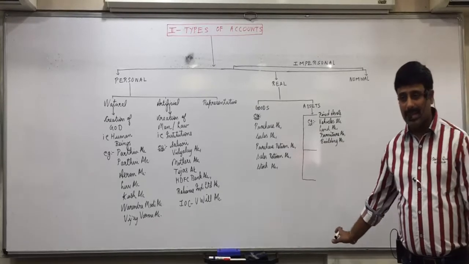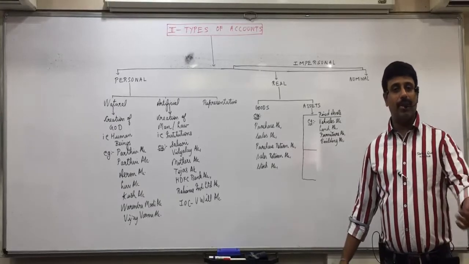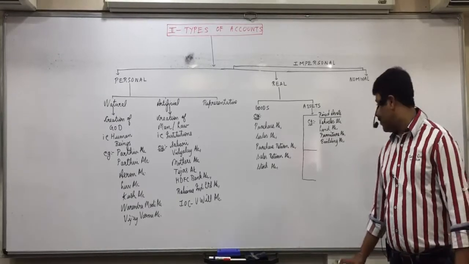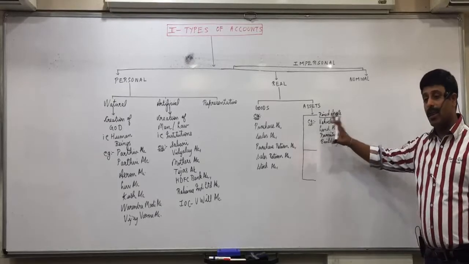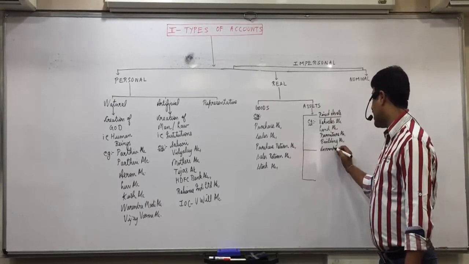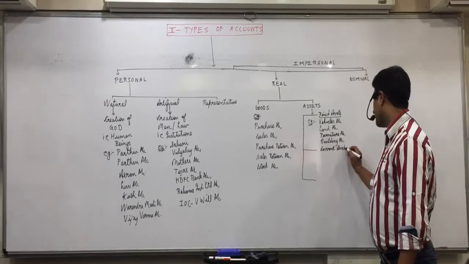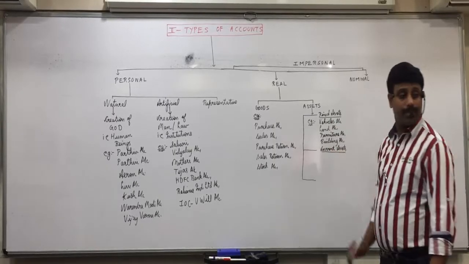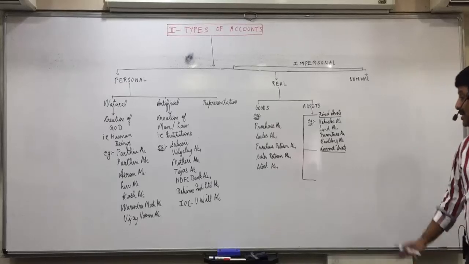I think these many examples are sufficient. Machinery account is there. So many more are there. But all will come in the category of fixed assets. Further, it will include current assets. Current assets, raise your hand.